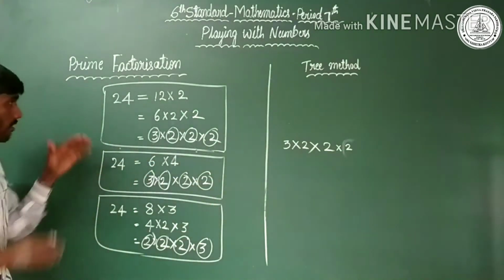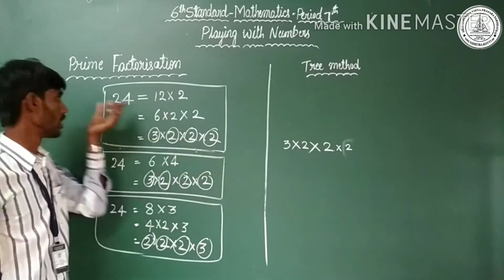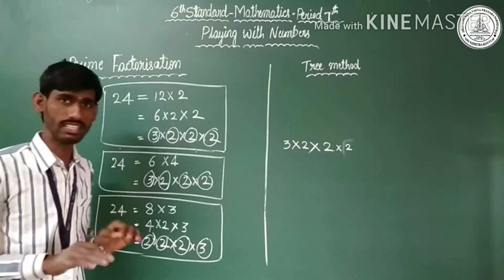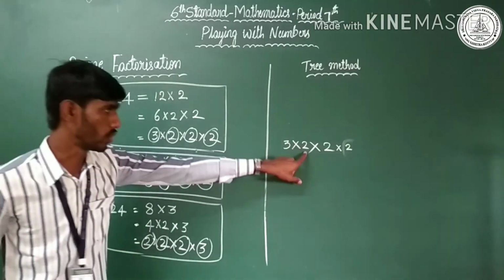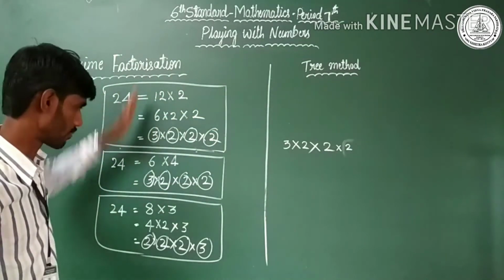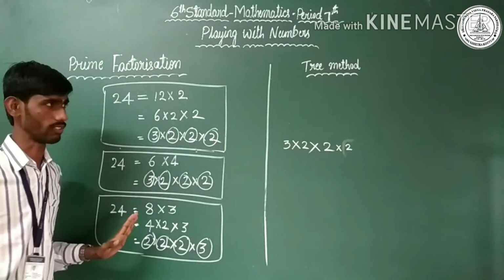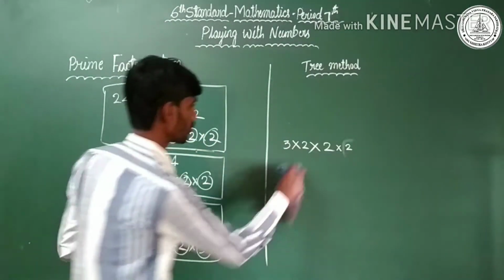Observe here, if we express it in a different way, the answer remains the same. I mean, 24 has factorized as it is in all three ways: 3, 2, 2, 2. So this is the factorization method. This method is called the factorization method. Let us move on to another problem.